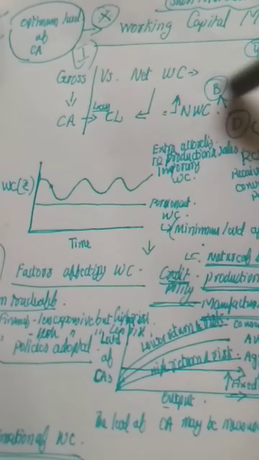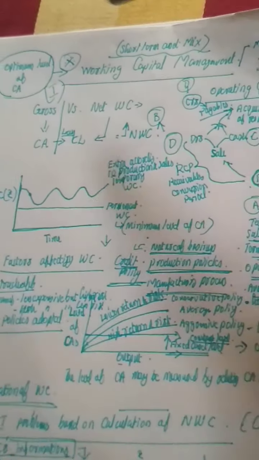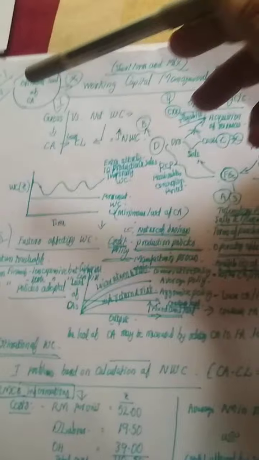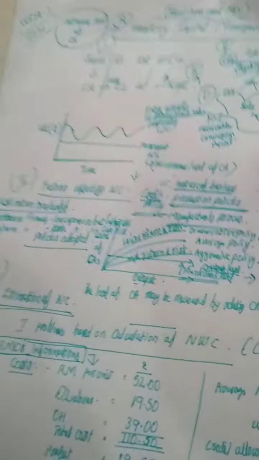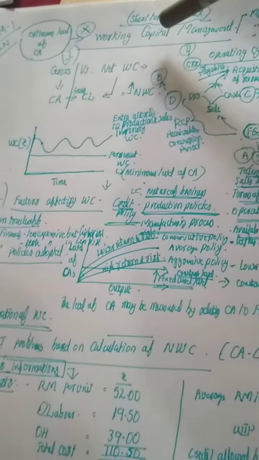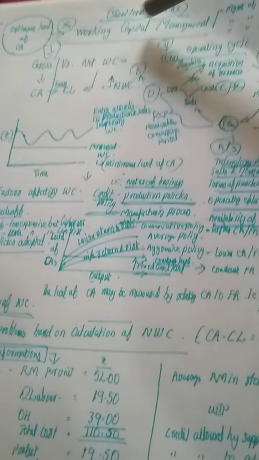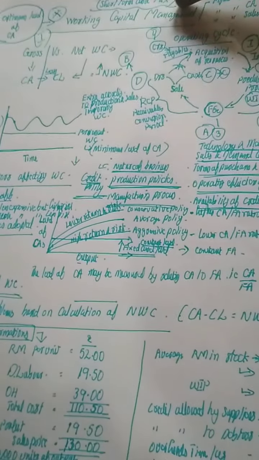Let me first explain what is working capital management. Working capital management is deciding upon the optimum level of current assets. So make it very clear, it is deciding upon the optimum level of current assets, or we could also specify it as working capital management is all about short-term asset mix.